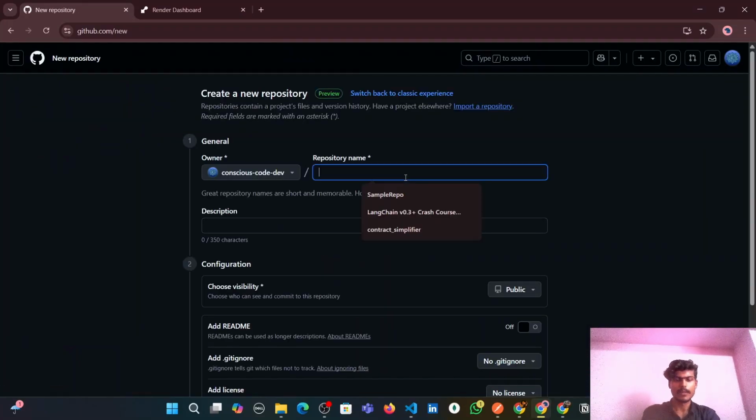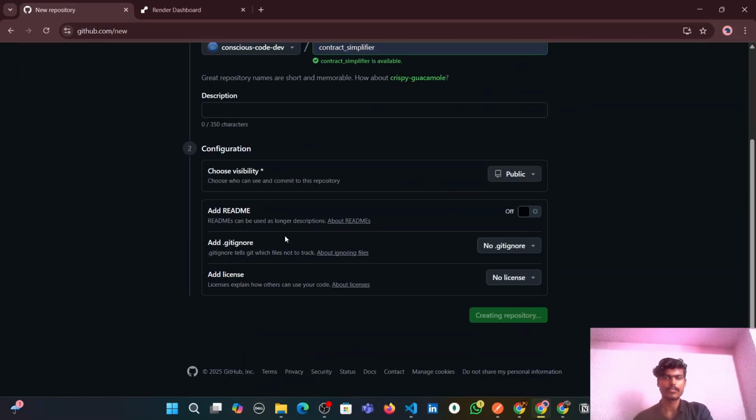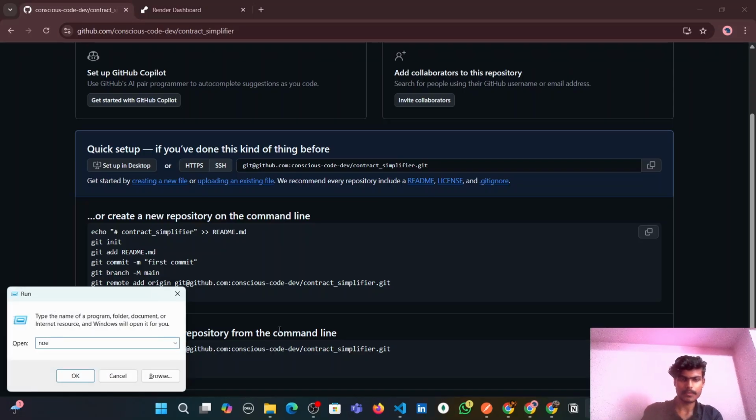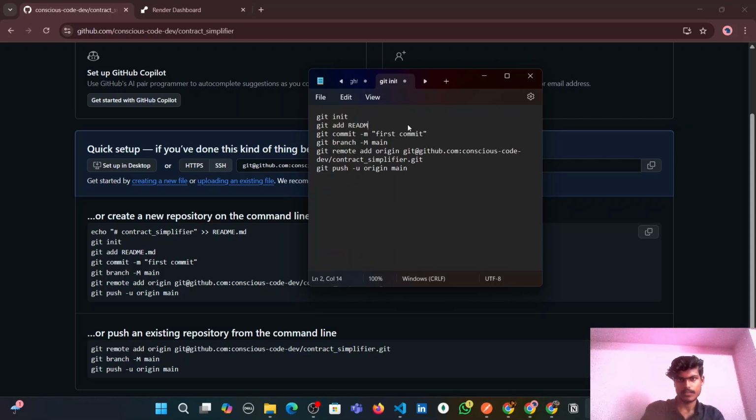Create a new repository. We will name it contract-simplifier. Create repository. We will execute this exact command, guys, but the only thing to change is we will replace this README.md with a dot. So let's do a simple thing. Copy it, open the notepad, paste it. This is just a shortcut, guys, not something new.